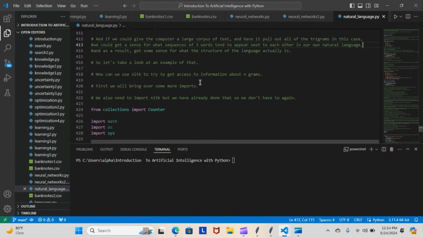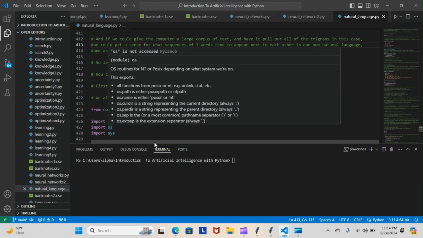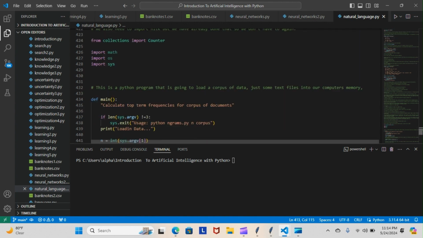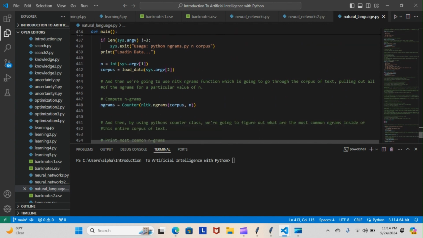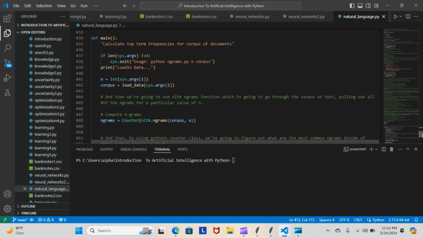First, we will bring over some imports, and we also need to import NLTK, but we already have done that, so we don't have to do that again. These are the imports that we brought over from collections. We imported Counter, then we imported math, we imported os, and we imported sys. Now, this is the code we wrote, the first half of the code that we wrote. And yeah, it doesn't really make any sense to go over any of this right now. I'm going to see if we actually go back over it later on and pick up the rest of the code. I'm not sure that we will.